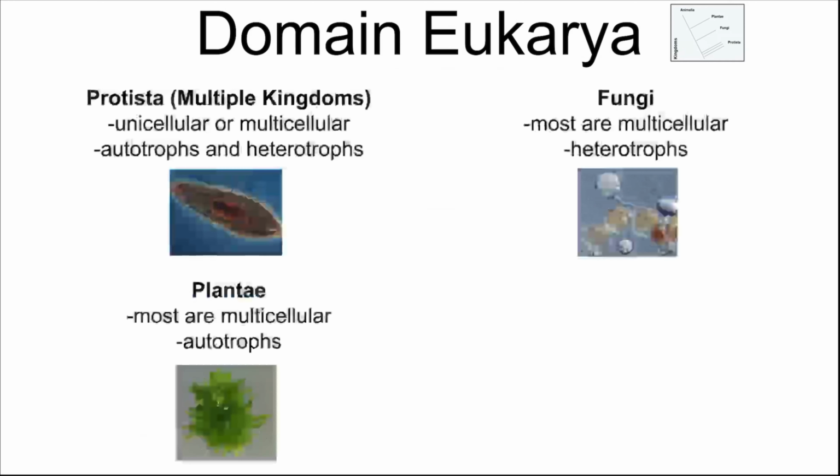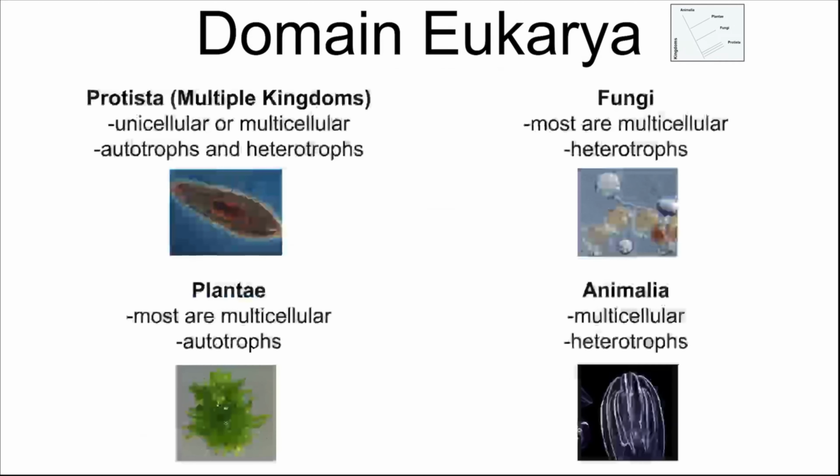Plantae make the plants, and most plants are multicellular. We'll discuss plants in detail in later chapters. Plants are autotrophs, so most plants generate their metabolic energy using sunlight. There's a few tiny exceptions like parasitic plants, and we might talk about that more later, but the overwhelming majority of plants are autotrophic and use their chloroplasts to turn light into energy.